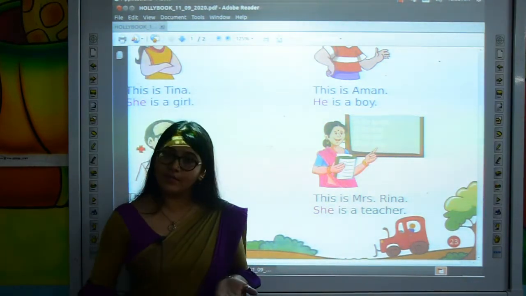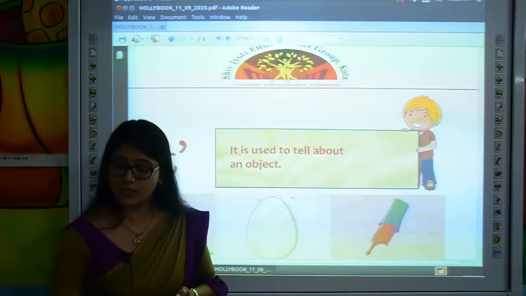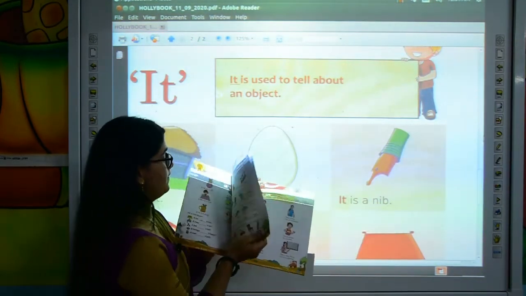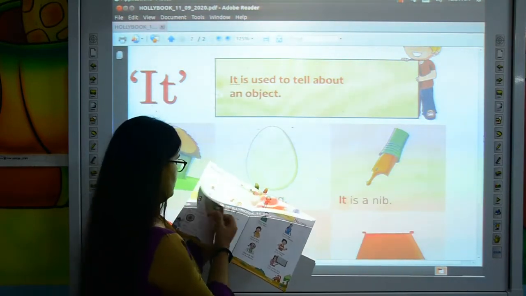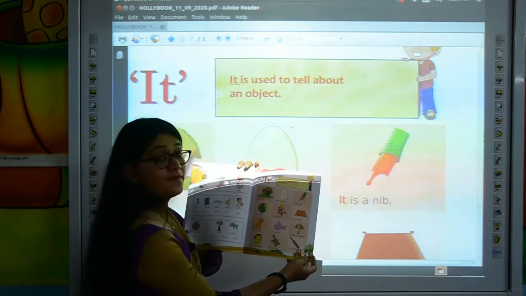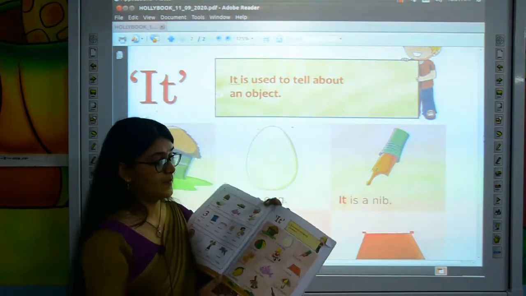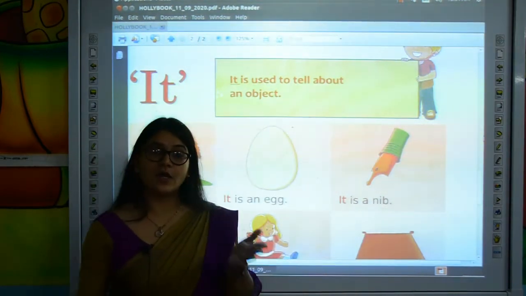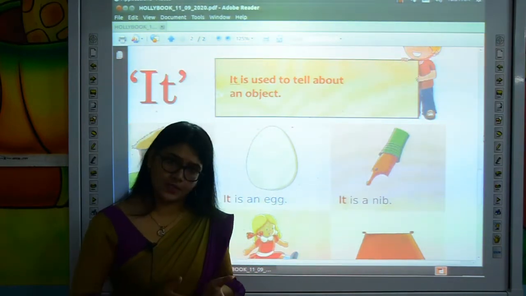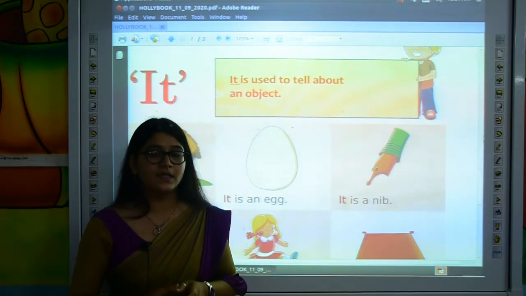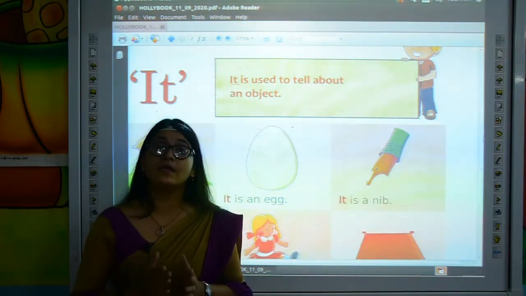Alright. Now we will move to the next use, it. So turn the page, come to page number 15 and mention the date and classwork at the top. So kids, when we are talking about any object or thing or any animal, for them we will use it.